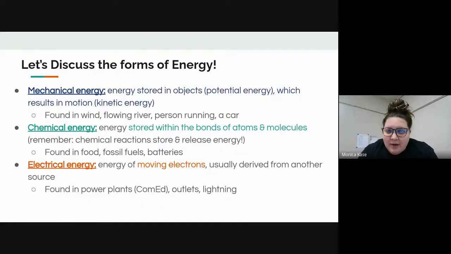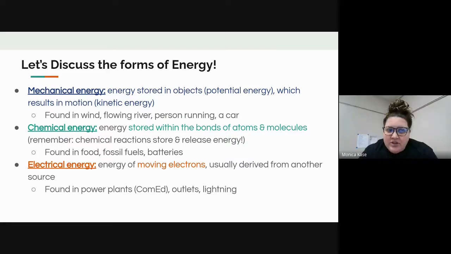So let's talk about our first form of energy, which is mechanical energy. That's where energy is stored and it can result in motion. So we've got the words potential energy and kinetic energy. Kinetic means movement. It could be found in windmills, flowing rivers, somebody even running or walking, and also in your car.